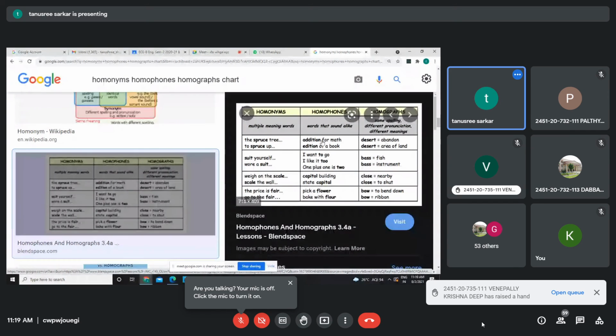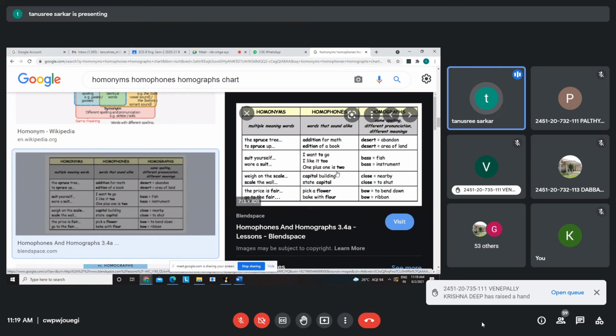So, homophones are words that sound alike but differ in meaning and spelling. Here we say addition and here we say addition, but both of them differ in meaning and in spelling. So these are called homophones.